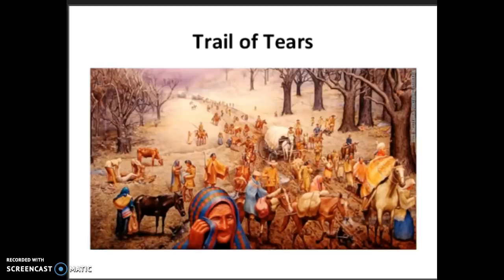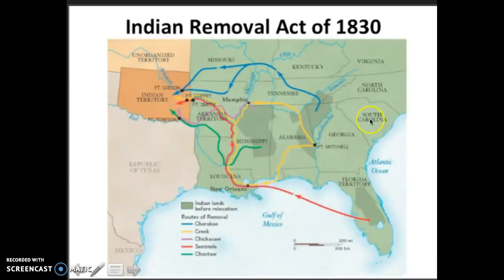The Cherokee were forced to walk 1,200 miles to Indian Territory under harsh conditions. Along the way, over 3,000 Native Americans died in what becomes known as the Trail of Tears. So we'll go back to the map. So this is the Cherokee, and they were forced to walk all this land, some of it under harsh winter